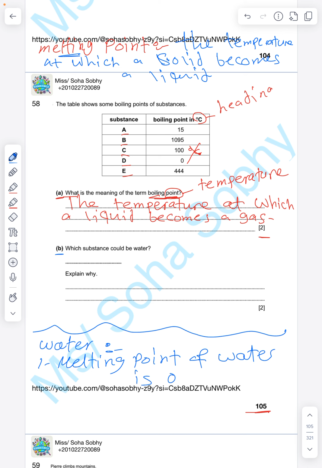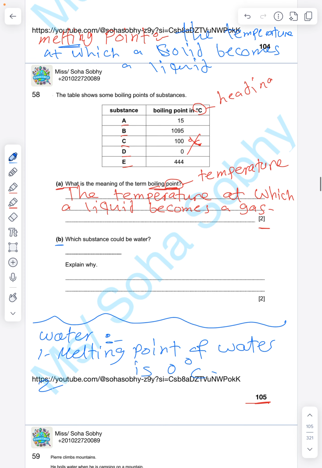Yeah, but you should write the unit. Melting point means the temperature at which a solid becomes a liquid. So temperature, you have a unit for the temperature, which is degrees Celsius. يبقى نكتب اليونت degrees Celsius and full stop. يبقى melting point of water is 0 degrees Celsius, or you can say water melts at 0 degrees Celsius.